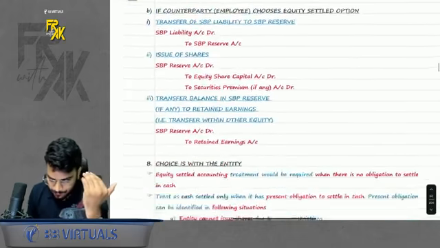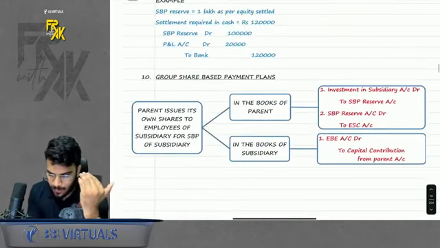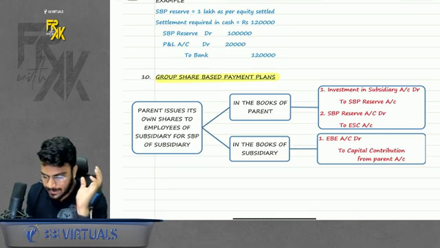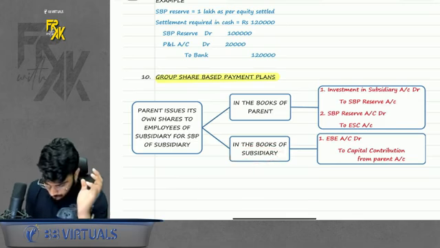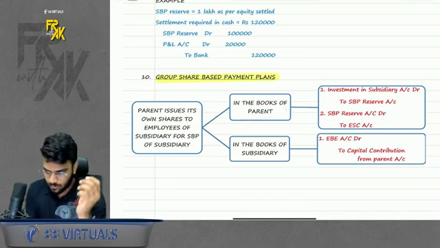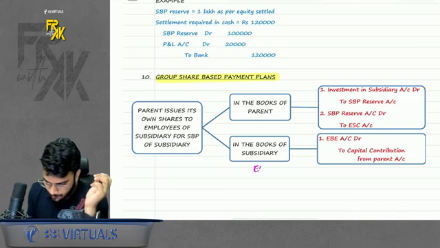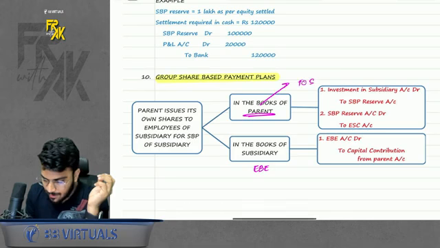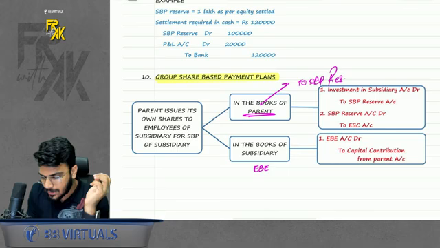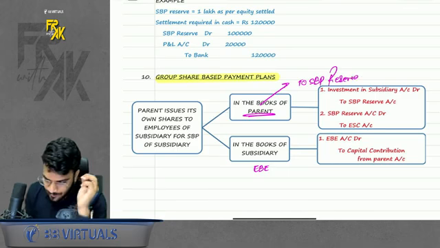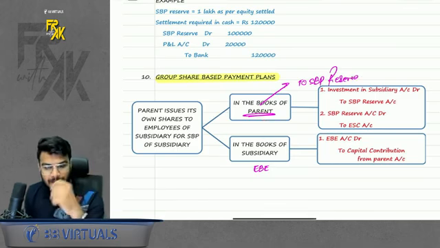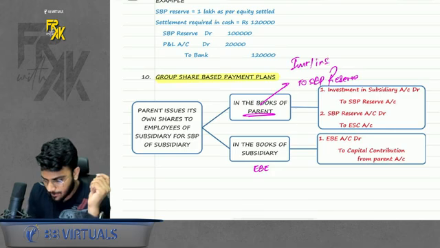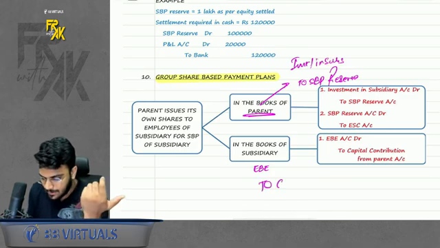Now the next point is group share-based payment plan. What is the meaning of group share-based payment plan? Let's say a subsidiary announces a plan, but shares will be given by the parent. When the subsidiary announces a plan, the employee benefit expense will be booked by the subsidiary. But when the parent is supposed to give shares, the parent will say to SBP reserve. Now in both companies, the entry is incomplete. So when can I say the parent is helping the subsidiary here by giving the shares? Help means investment in subsidiary, and the subsidiary is receiving the help, so it will say capital contribution.